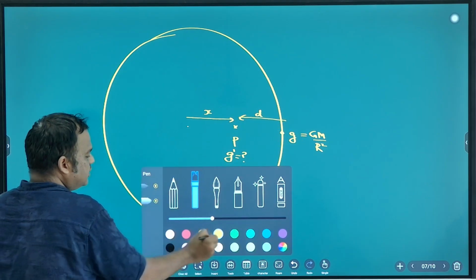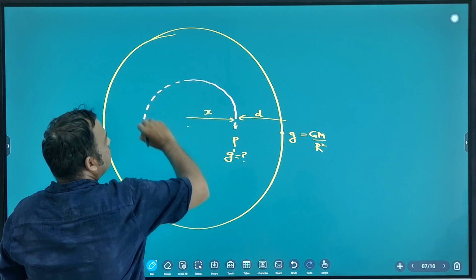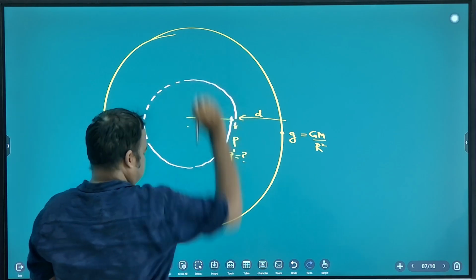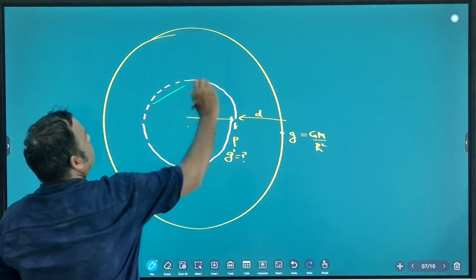At this point, the gravity will be due to only this region, only this portion of Earth. Note down.